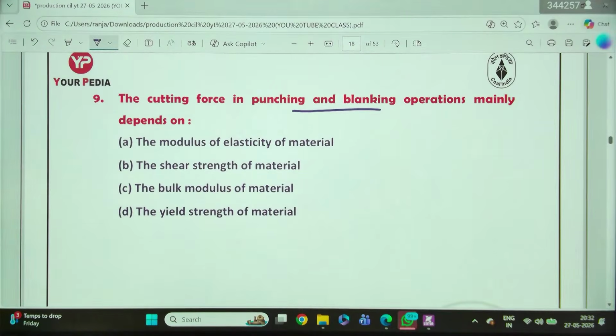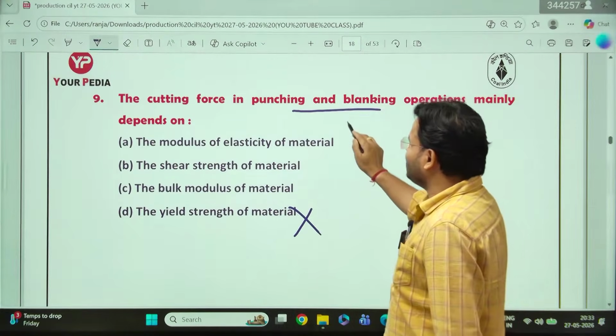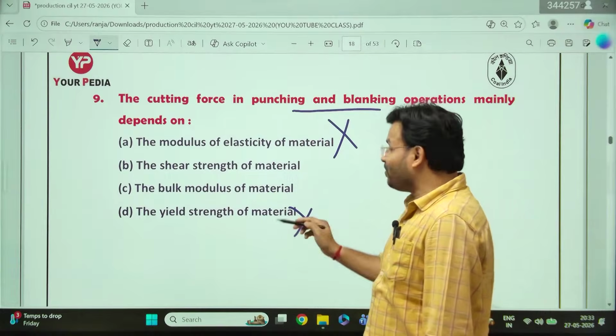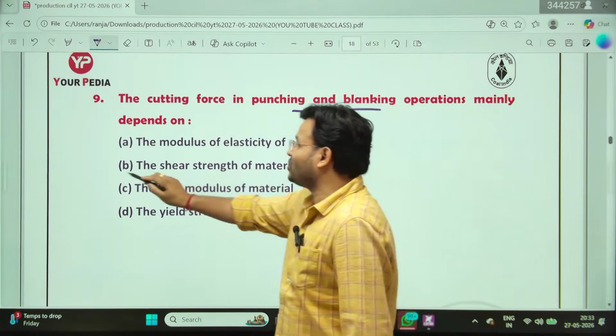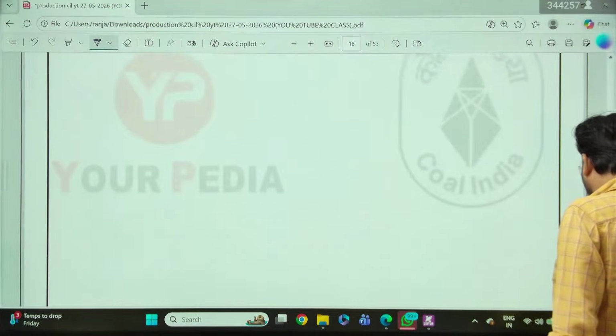Which force? No, my dear friends, yield strength is the wrong answer. Modulus of elasticity is the wrong answer. Bulk modulus of material is the wrong answer. The shear strength, my dear friend, shear strength. How, sir? How will shear strength be the right answer?